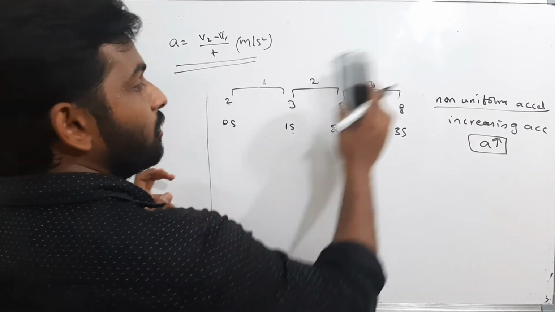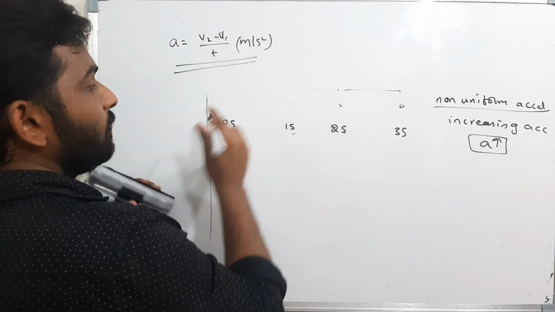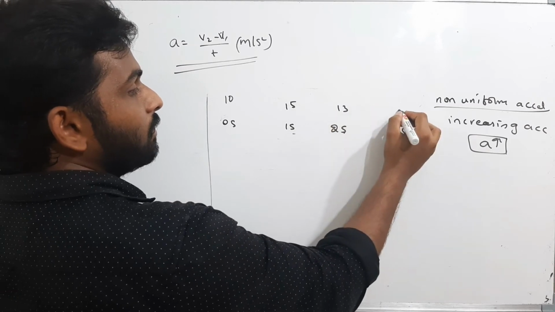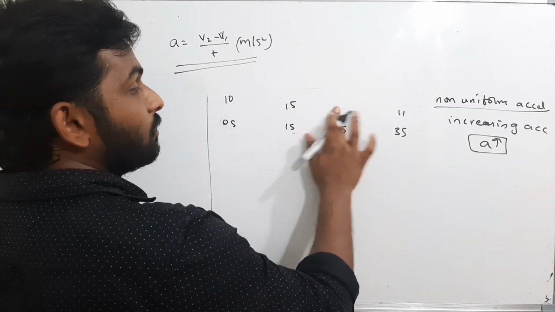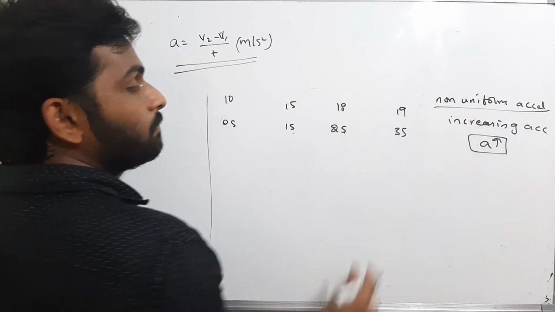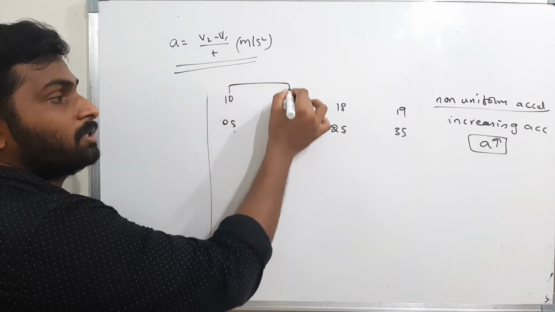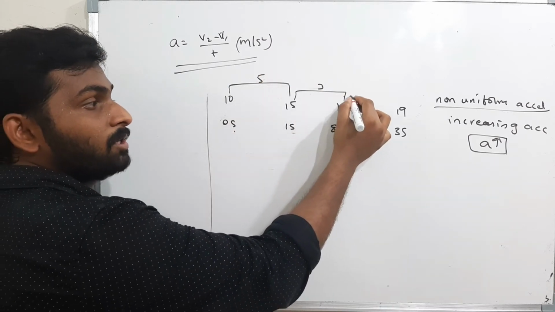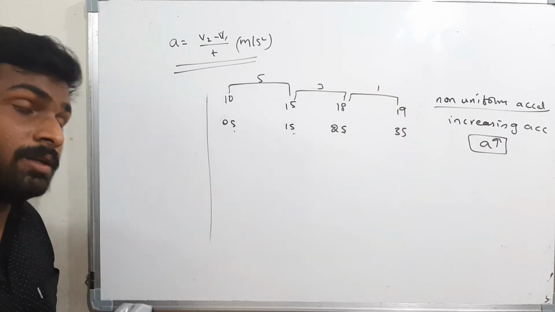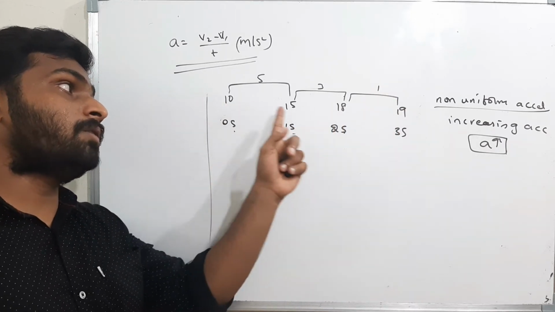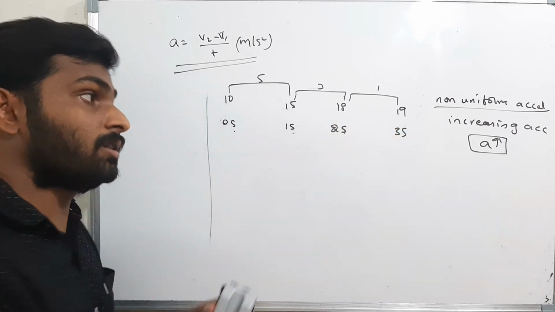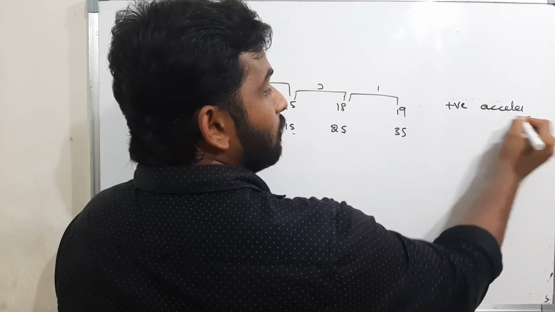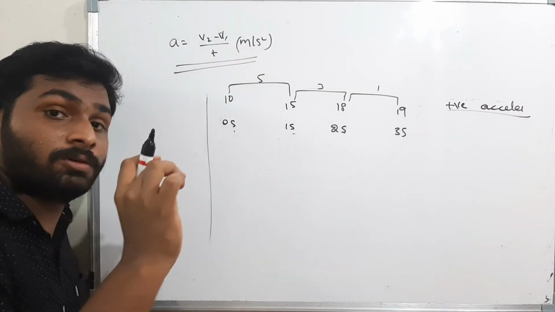Now see here. I will give one more example. Clearly see here. 10, 15, 18, 19. Now say me. For first second, how much increase in the velocity? 5. For second second, how much increase in the velocity? 3. For third second, how much increase in the velocity? 1. Now observe carefully. The velocity is increasing: 10, 15, 18, 19. If the velocity is increasing, then it must be a positive acceleration.